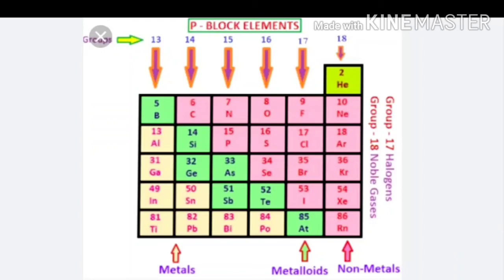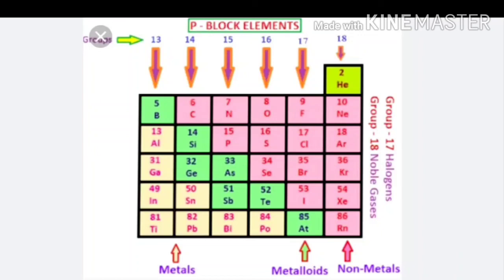Now let's see about group 18. Group 18 elements are monoatomic gases. All these gases under ordinary conditions show almost complete inactivity in chemical reactions because their outermost octet is completely filled.